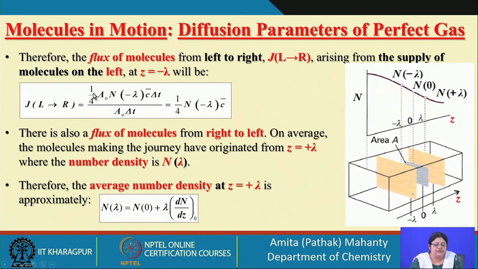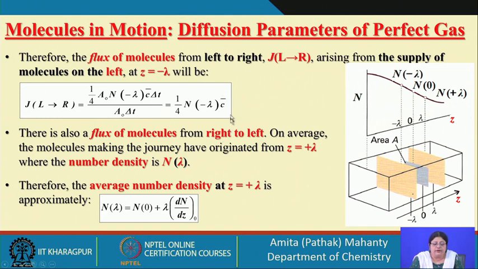If you take the previous expression, it is 1 by 4, and if you divide it by the area of interest with the time taken, that gives you the flux, as the molecules are moving from left side to right side.